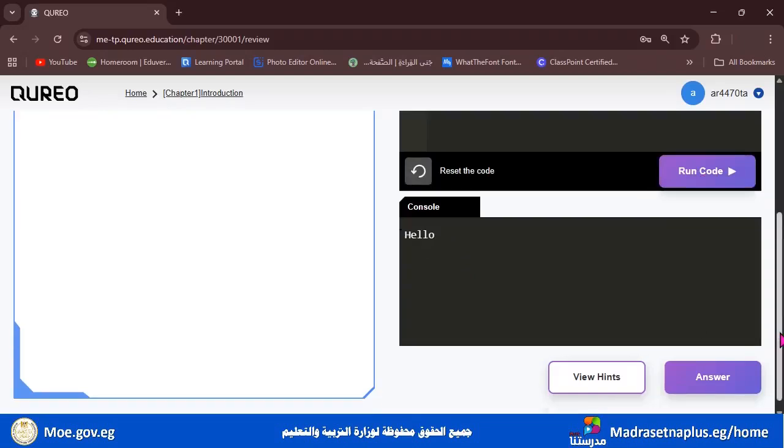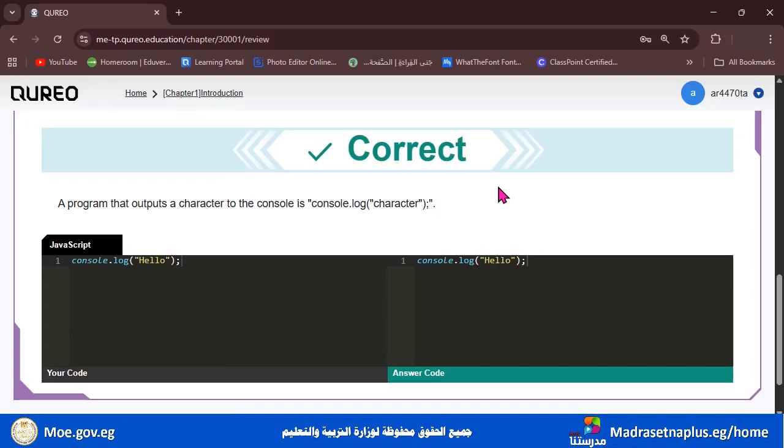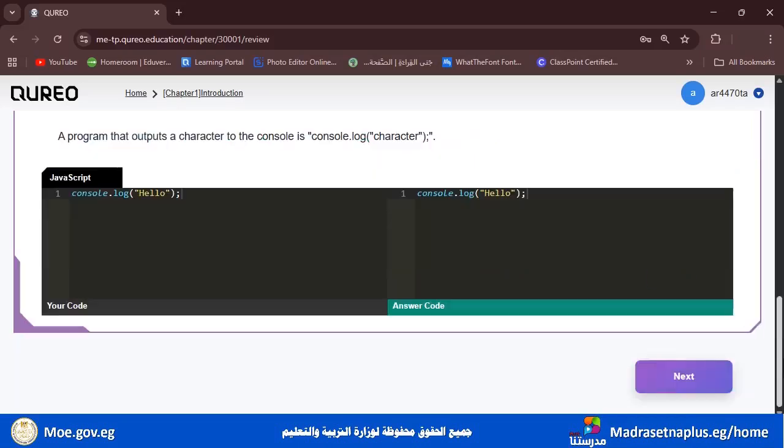Let's check the answers together. And our answer is correct. A program that outputs a character to the console is console.log. And as we already told you, we need the brackets, the double quotation marks, and the character in between. Continue to the question after that.